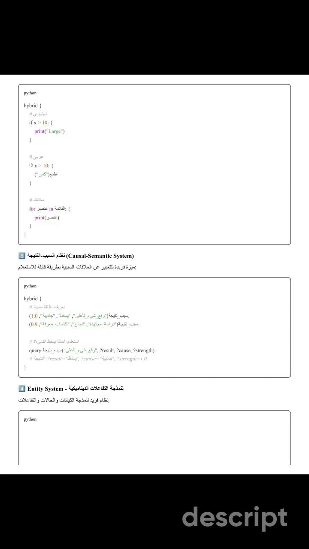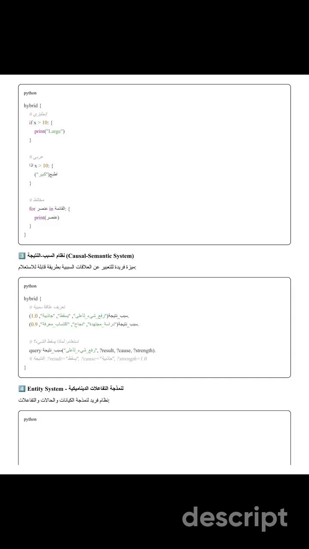In English syntax, you write if x is greater than 10, print large. In Arabic syntax, you write the same logic using Arabic keywords. And here's the beautiful part. You can mix them. Write your loop in Arabic, but use English for the print statement.